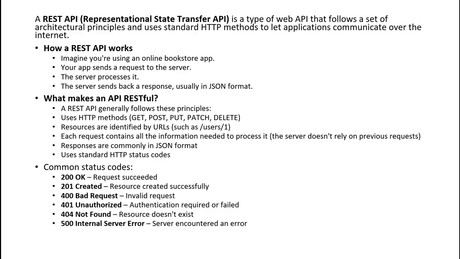What makes an API RESTful? Any API that we can call a RESTful API follows a few principles. Use HTTP methods: GET, POST, PUT, PATCH, and DELETE. Resources are identified by URLs. Each request contains all the resource information needed to process it.